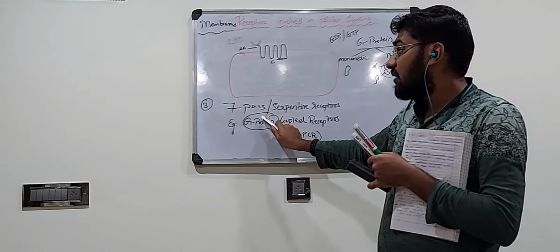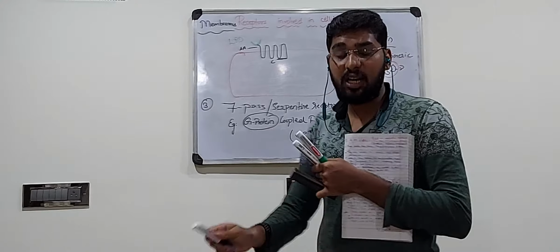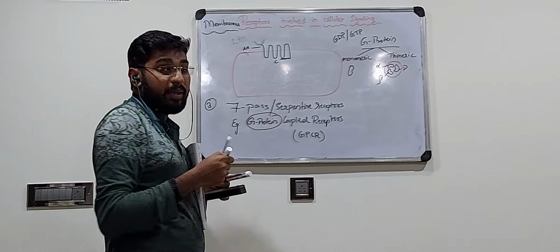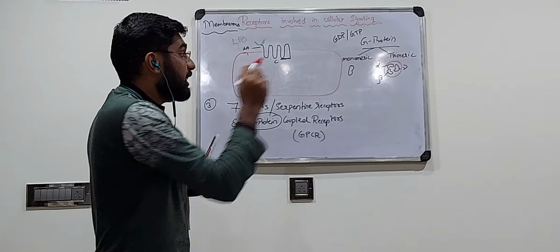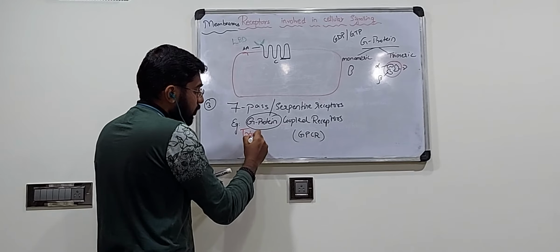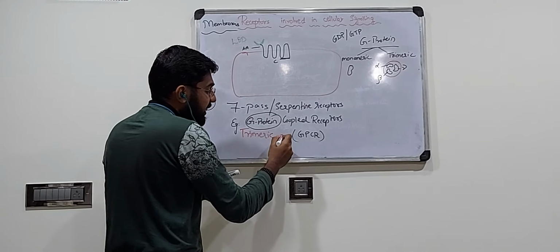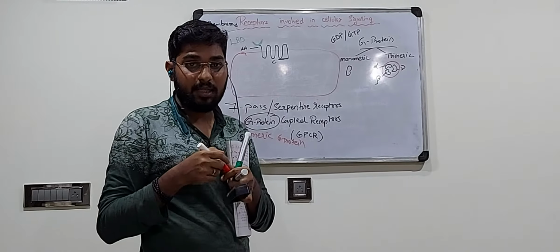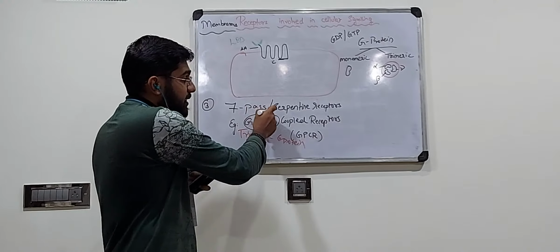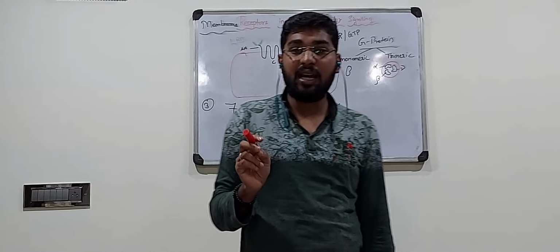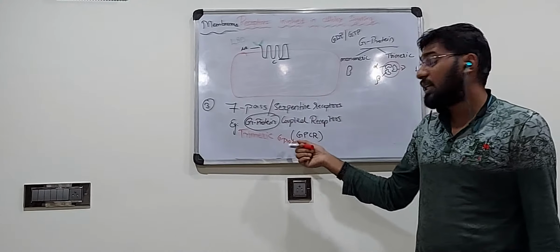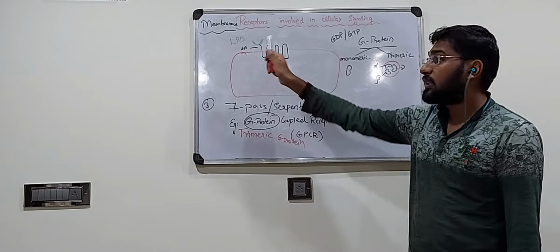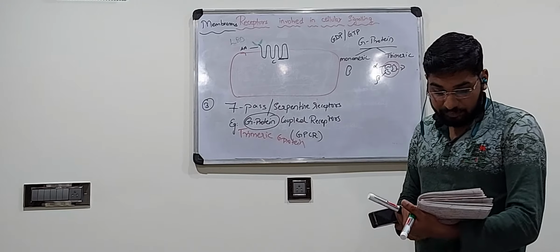In case of our G protein coupled receptor or 7-pass receptor or serpentine receptor, it is the trimeric G protein that is involved. So we have to always remember this. It is the trimeric G protein that is involved in our 7-pass receptors. So what is a 7-pass receptor or serpentine receptor? It is a trimeric G protein that is coupled or attached with our receptor, the 7-pass receptor.